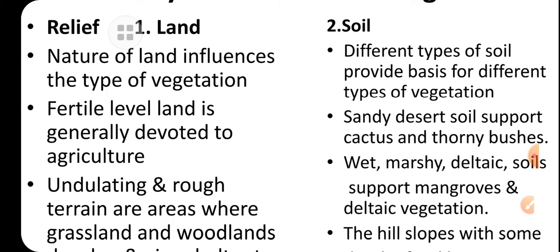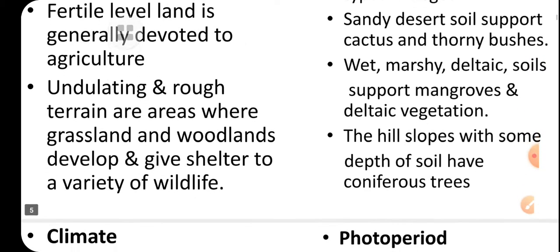Now soil. We know that in the riverine region, the mountains or the polar region, we get different kinds of soil. In India too we have a variety of soils. Different types of soils provide the basis for different types of vegetation. Sandy desert soil supports only cactus and thorny bushes. Wet and marshy soil and deltaic soil support mangrove and deltaic forest vegetation.